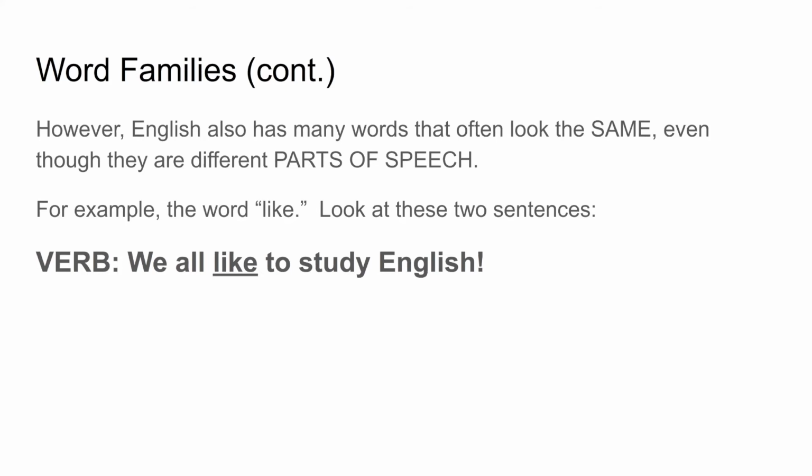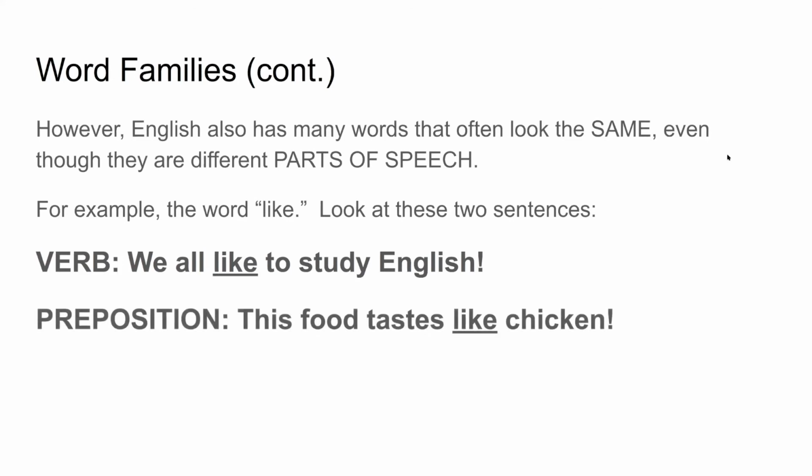Okay, so, but notice we also use the word like. In fact, we use it many different ways, but here's another example. We also use the word as a preposition. Now, preposition is one of those little words, words like to and from. So if you notice in this next example, it says, this food tastes like chicken. So what does that mean, by the way? This food tastes like chicken. Does anybody know what that means?